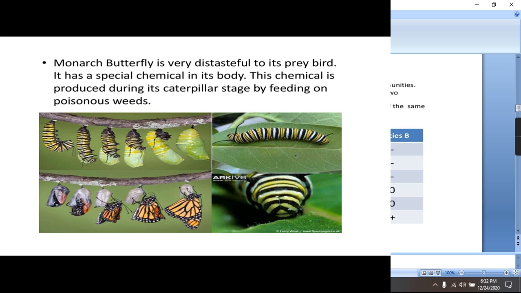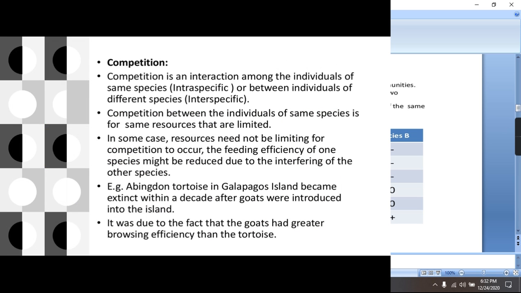One of the interesting examples of the prey is the monarch butterfly. This monarch butterfly is very distasteful to its predator bird. So what is the reason behind this? Actually, the monarch butterfly has a special kind of chemical in its body, which is obtained by them during the caterpillar stage when they feed on the poisonous weeds. So this is a kind of protective mechanism which is developed by the prey. The monarch butterfly keeps itself free from its predator due to the poisonous chemical which is present in its body.